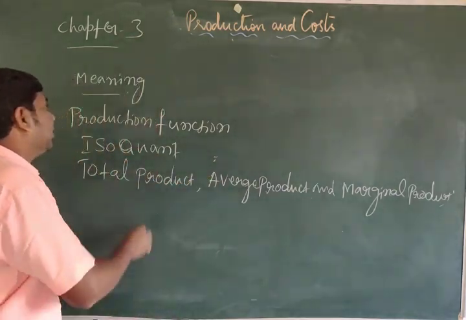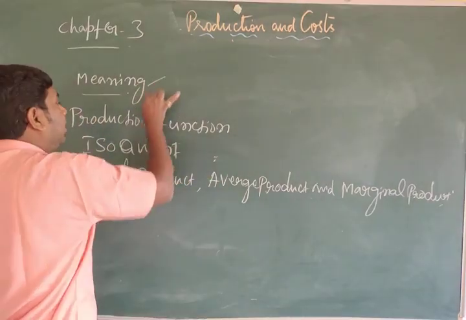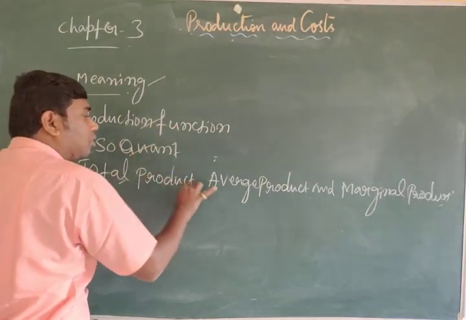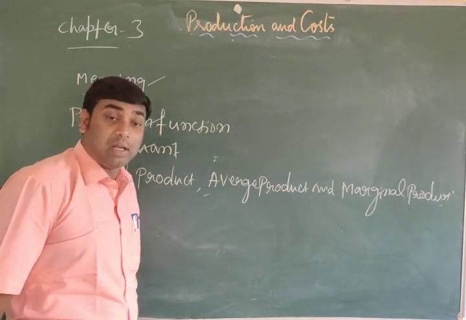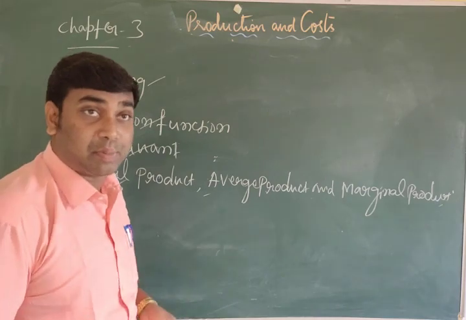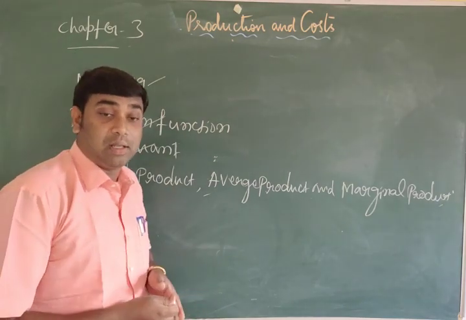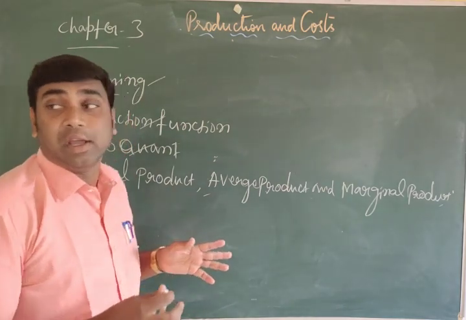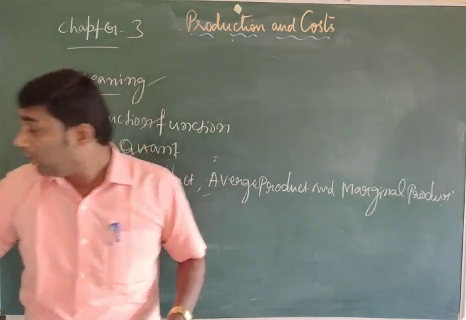So it is very important: we have to discuss one by one the meaning, production function, isoquant, total product, average product, marginal product, law of variable proportion, returns to scale, and law of marginal product. Everything we will discuss in this chapter.